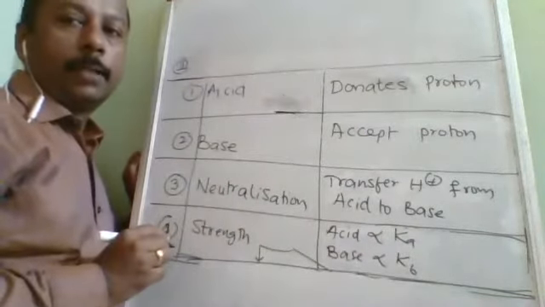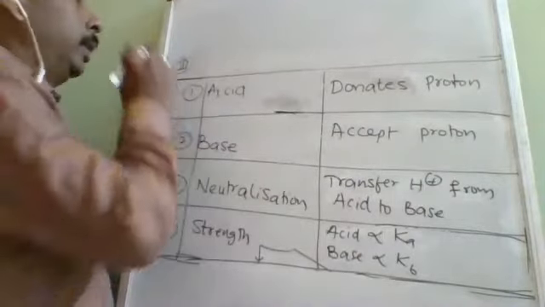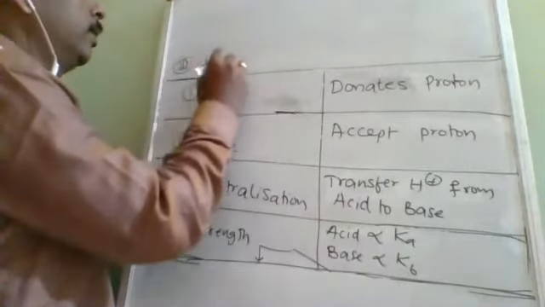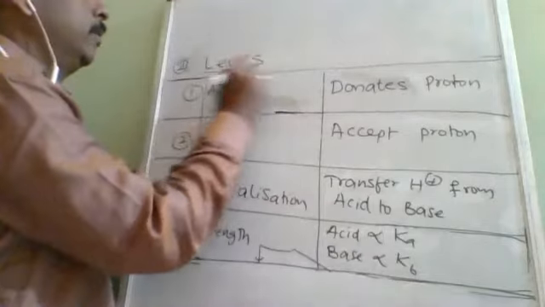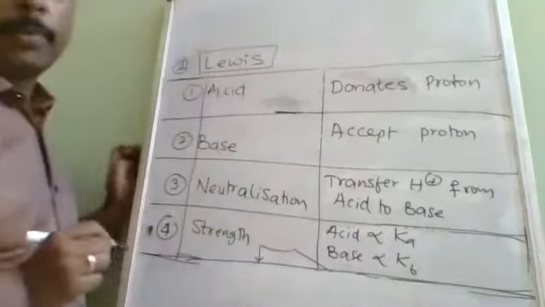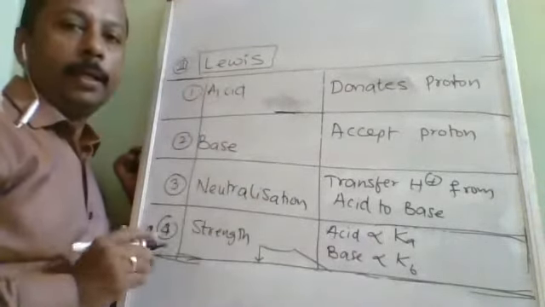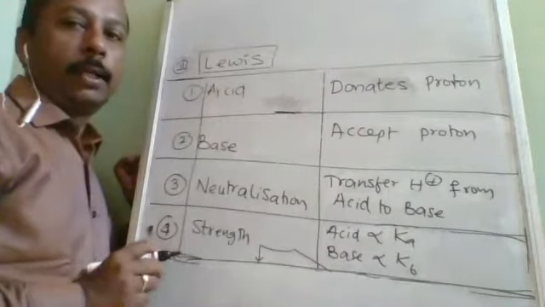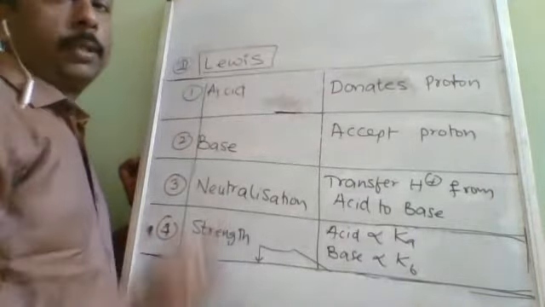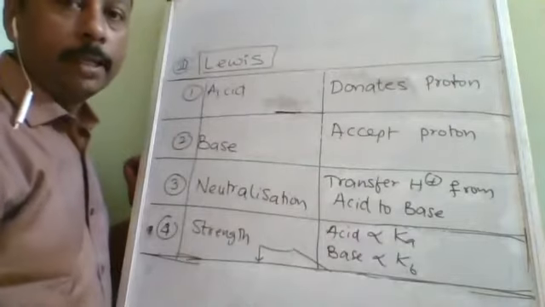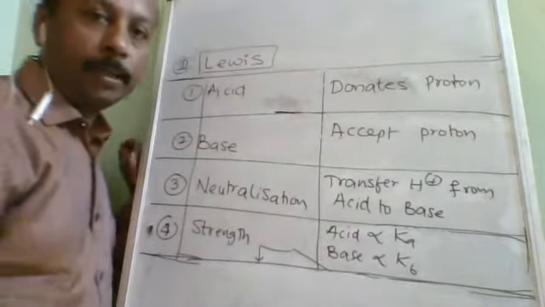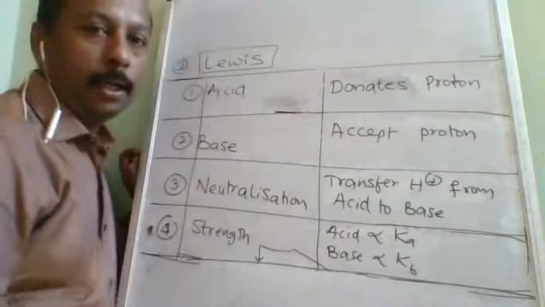The third concept which we are going to start over here is Lewis. The advantage of this concept is that it is applicable to everybody because it is a more generalized concept. It took the particle which is available in every atom. What is that particle? Electron and lone pair.